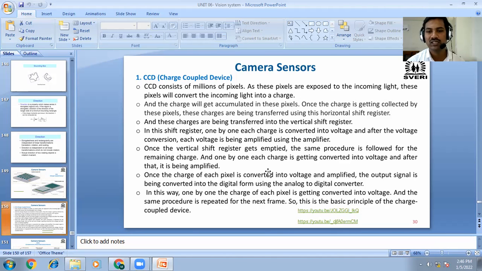म्हणजे प्रत्येक चार्ज amplifierच्या साहाय्याने amplify केला जाईल. Okay, why is amplification required? To transmit it to the processing or the generation of that image. Image generation साठी we require amplified signals.